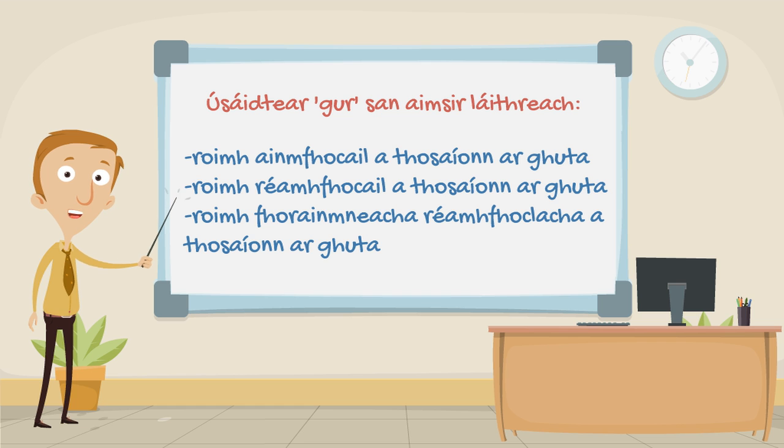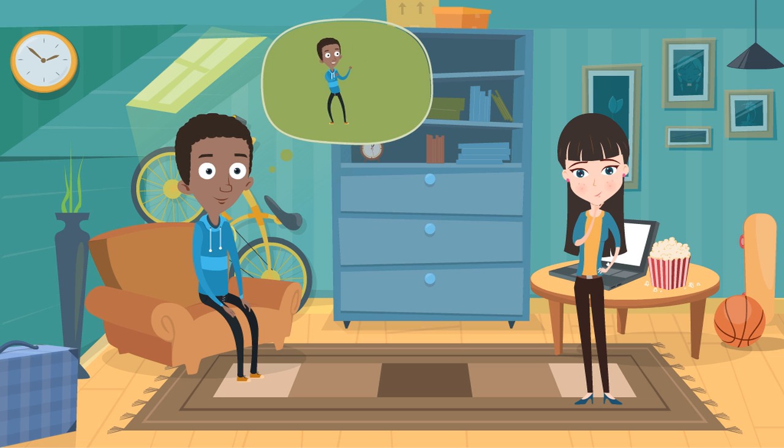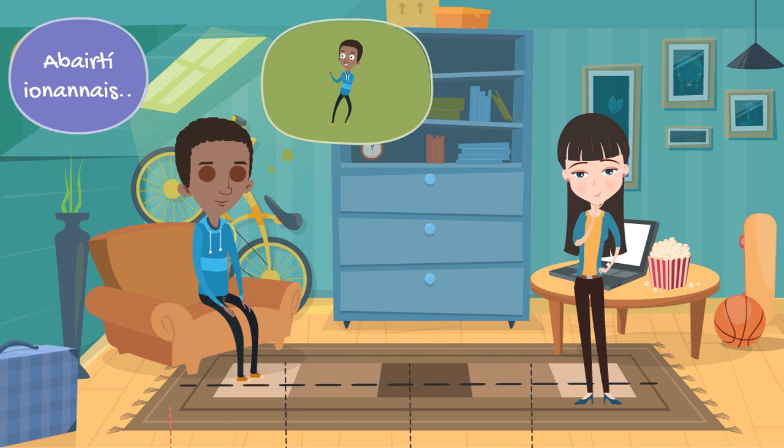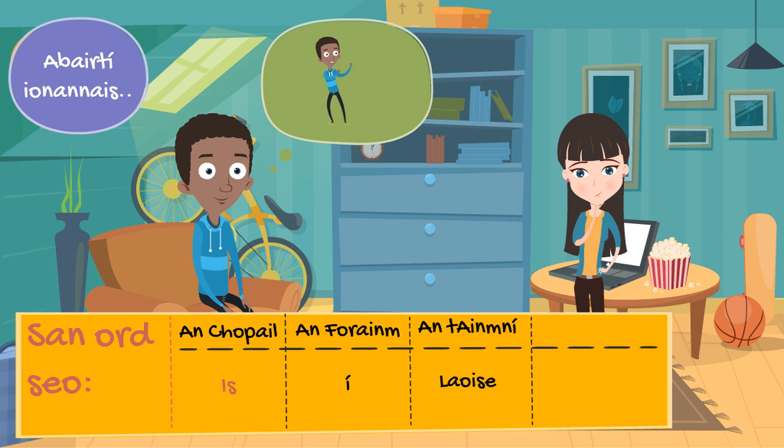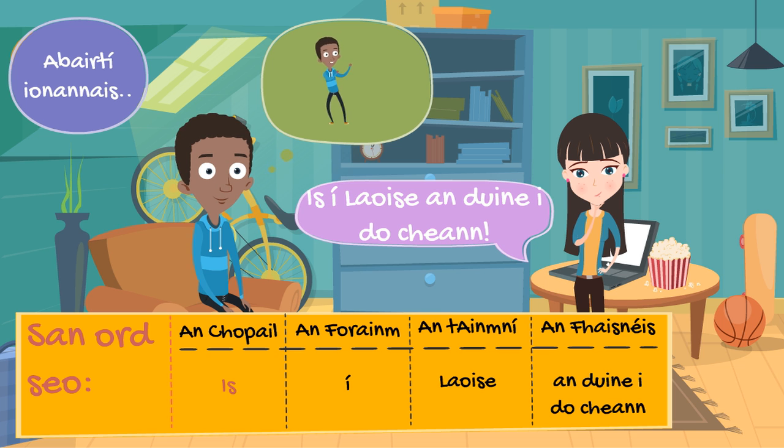The copula is also used to show identity, or aitheantas. The sentence structure of aitheantas is as follows. An Chopail, an forainm, an t-ainmní, an aithris. So, for example, Is í Lís an duine i mo cheann. Lís is the person in my head.